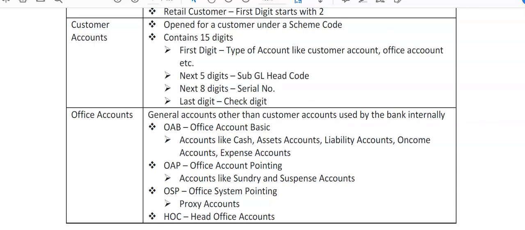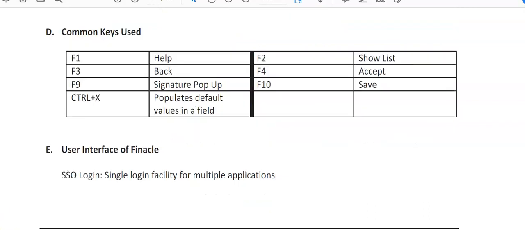Next is HOC, that is head office accounts. So I have given you very briefly about customer accounts and office accounts. So friends, again there are certain common keys used in the Finacle system. F1 is for help, F2 for showing the list, drop down when you want to see the list, wherever. When I'll be showing the actual screenshots, you can have this idea. Or now we have this drop down, so you mouse click on it and you can work on it.